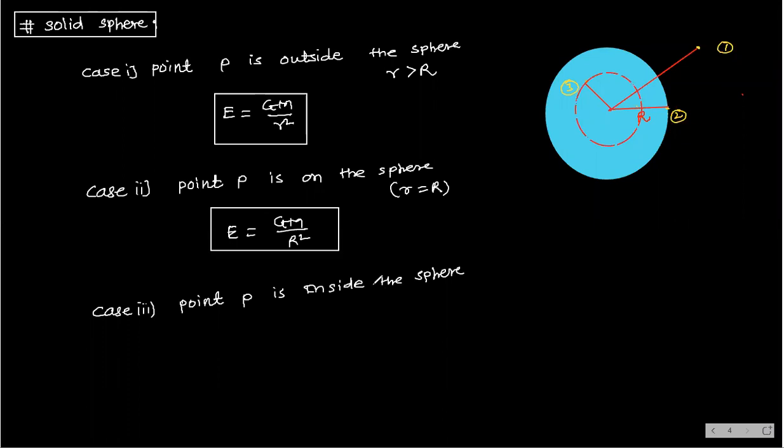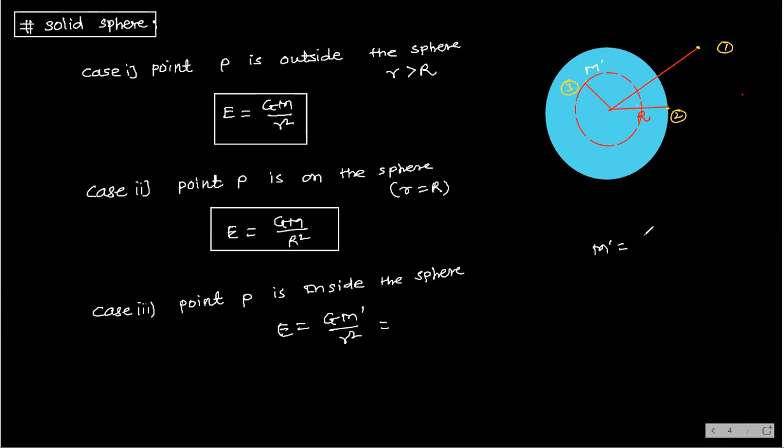inside the sphere, first you have to find E due to this mass, and this mass is M dash. E is equal to G M dash divided by small r square, because here mass is present. What is M dash here?